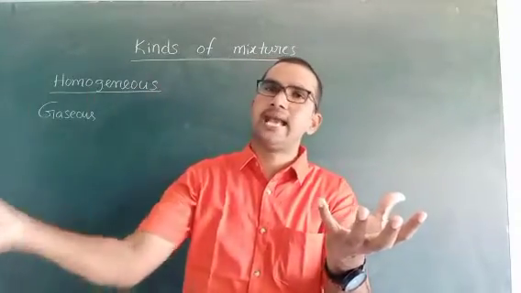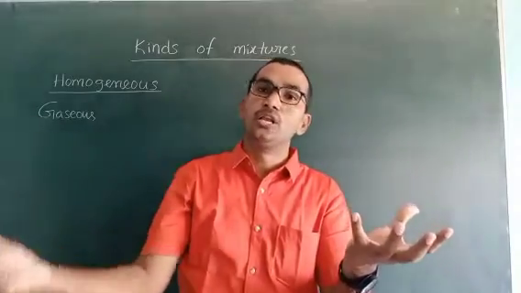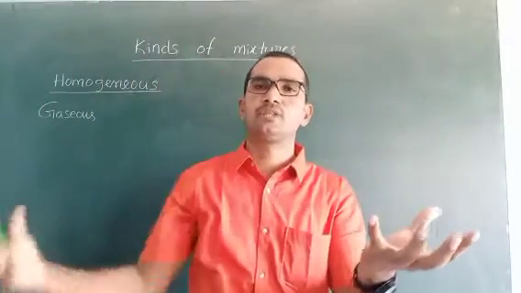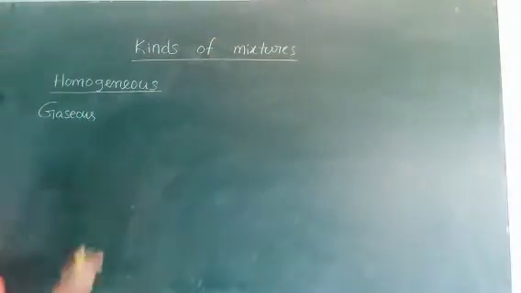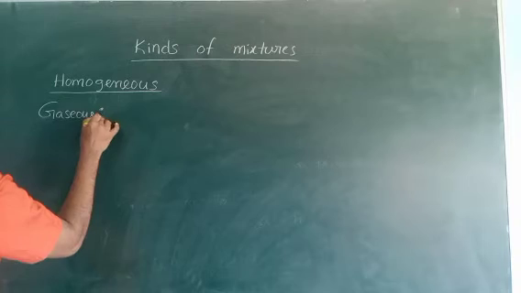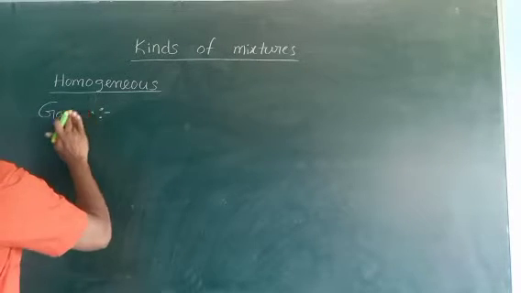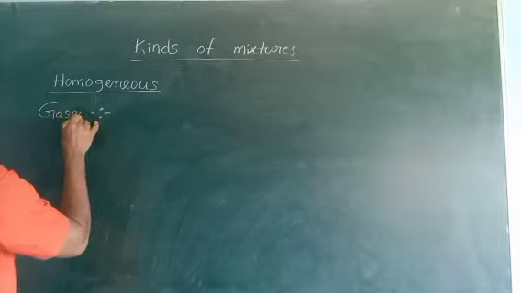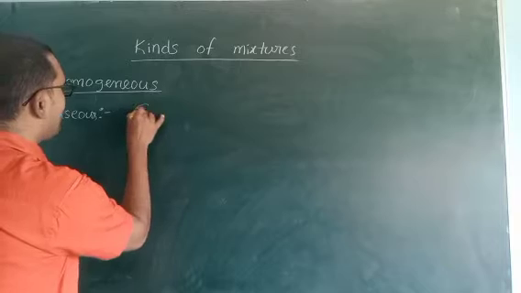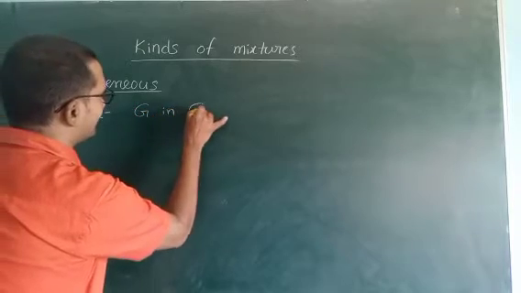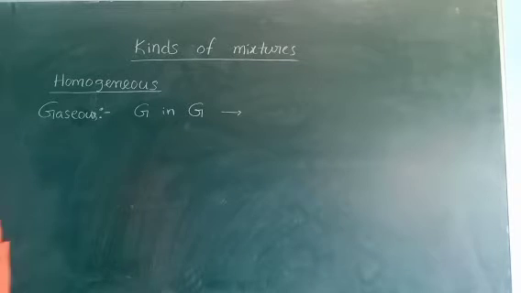So the major one is gas. Now first case is gas dissolved in gas. Liquid is mixed in gas. Third one is solid is mixed in gas. So these are the categories in gaseous homogeneous mixtures. First one, gas in gas. Which are the examples?